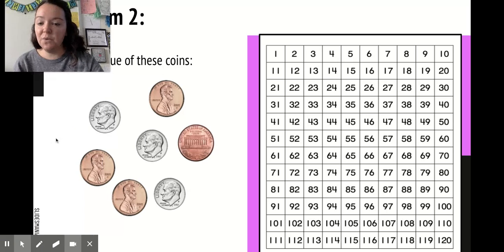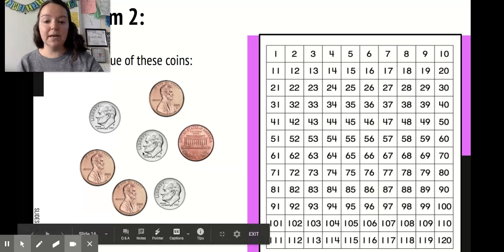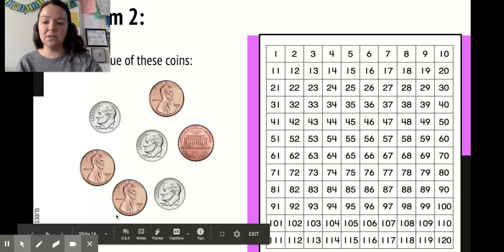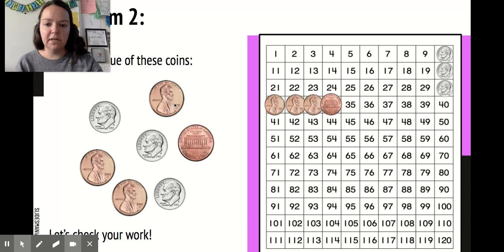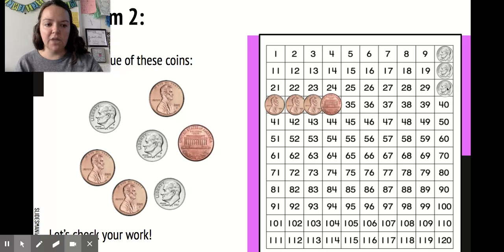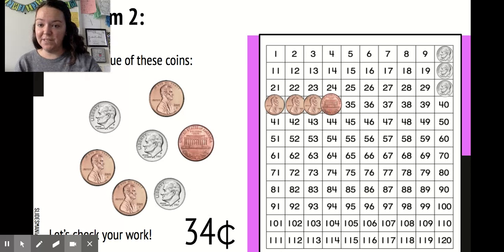All right, so now we want to see what the value of this set of coins is. I like what they did here: they mixed them up. They're trying to trick us, but we know the values of these coins and we can do this. I notice we have dimes and pennies. I'm going to start with the biggest value first, and those are the dimes, which are 10. So 10, 20, and 30. I'm going to move those onto our hundreds chart, and then I'm going to take these 1, 2, 3, 4 pennies and put them on the hundreds chart. So now I have 10, 20, 30, 31, 32, 33, 34. We have 34 cents here. So this set of coins is worth 34 cents.